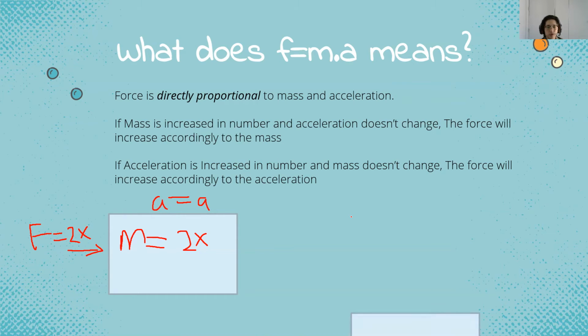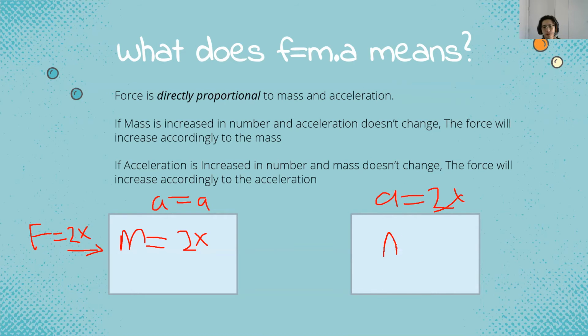Next, we have if acceleration is increased in number and mass doesn't change. Okay, acceleration is increased in number, mass stays the same, force increases accordingly to the acceleration.